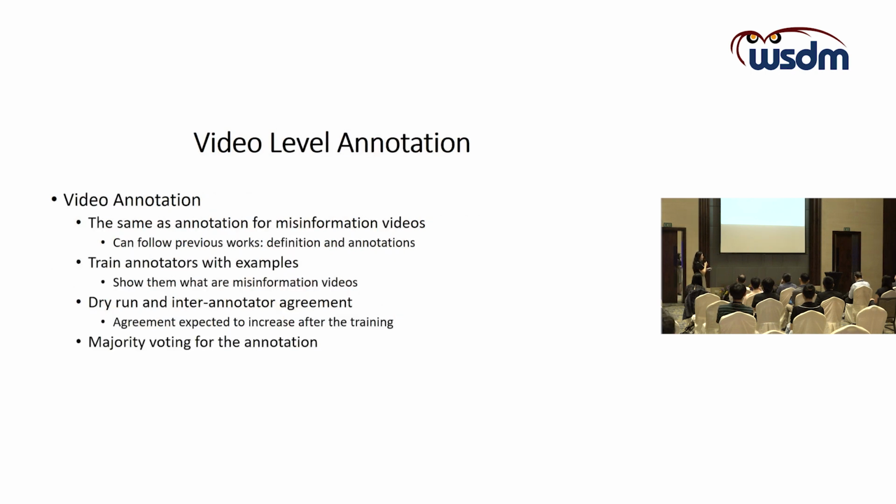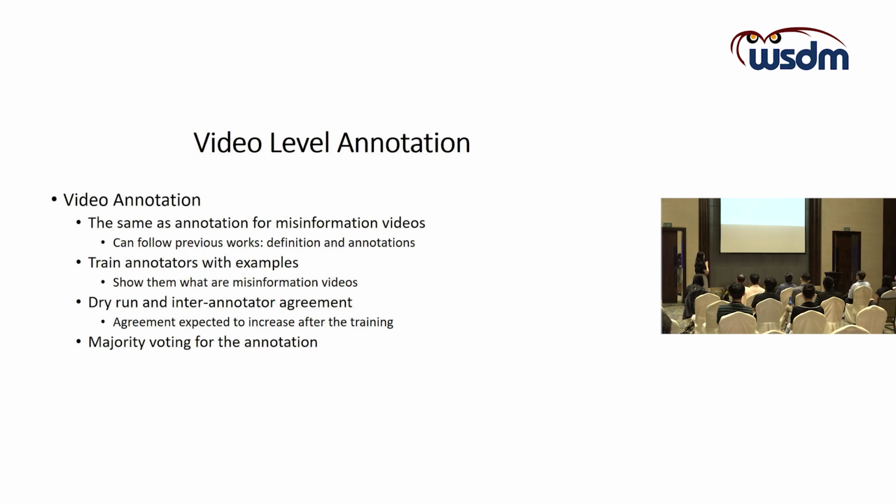Next, with the collected videos, we will do the video-level annotation. The video annotation will annotate whether the video contains misinformation or not. The pipeline will be similar to previous research on misinformation detection in videos. First of all, we will train the annotators with a few examples to make sure that they understand the definition of a misinformation video.